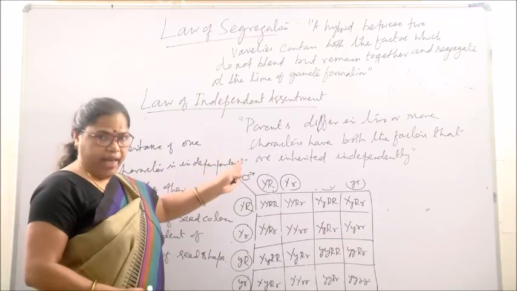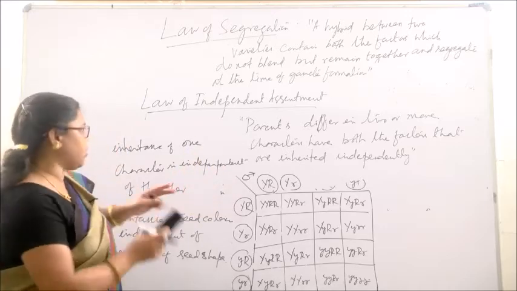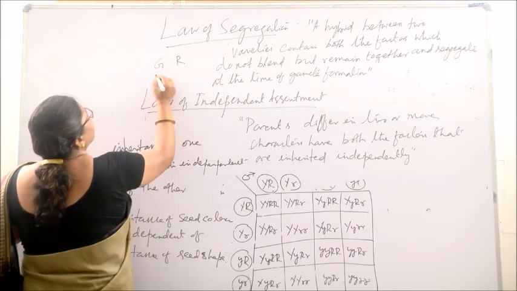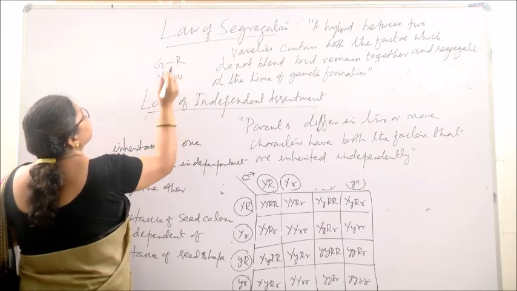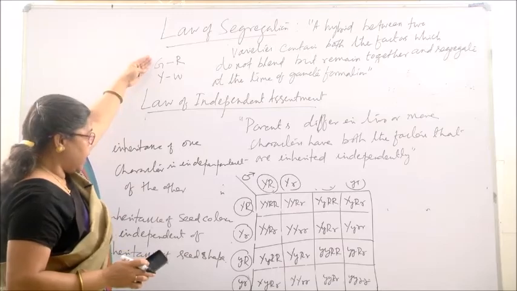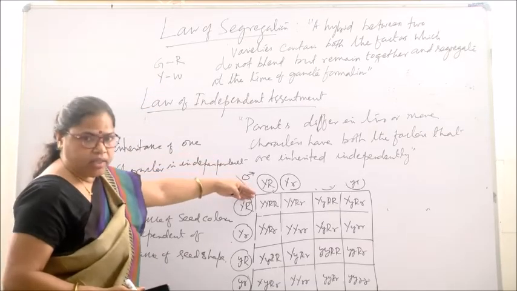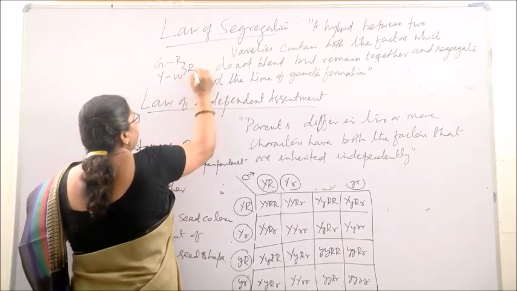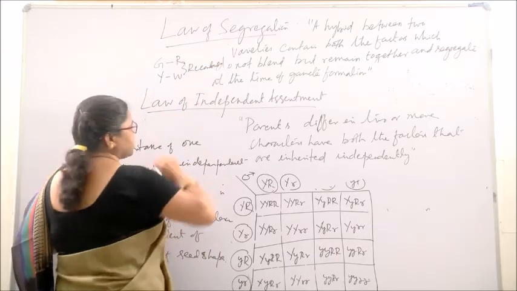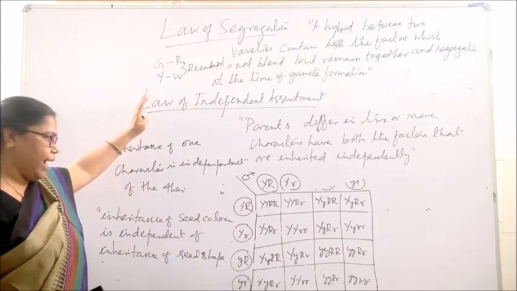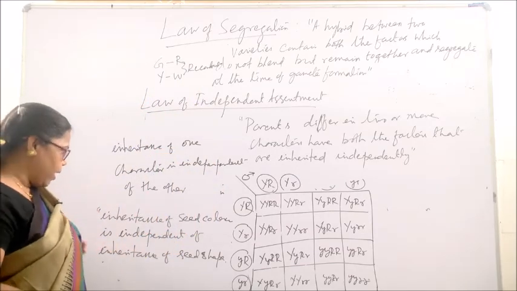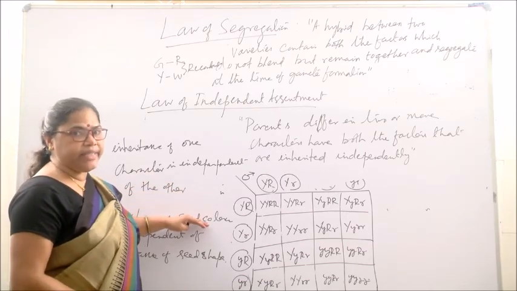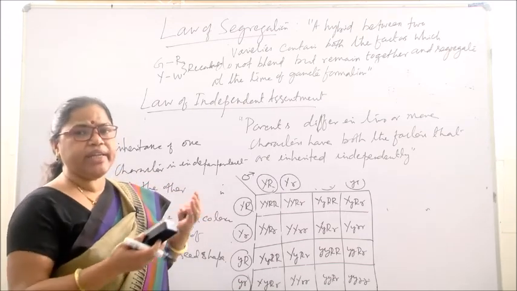If it was not there, then the two new combinations, green and round and yellow with wrinkled, these two were not parental characters. Since independent assortment was possible, that's why you see these two recombinants. This is the proof of the independent assortment. In other words, you can say that both the characters do not inherit as a package. That means they do not inherit together.